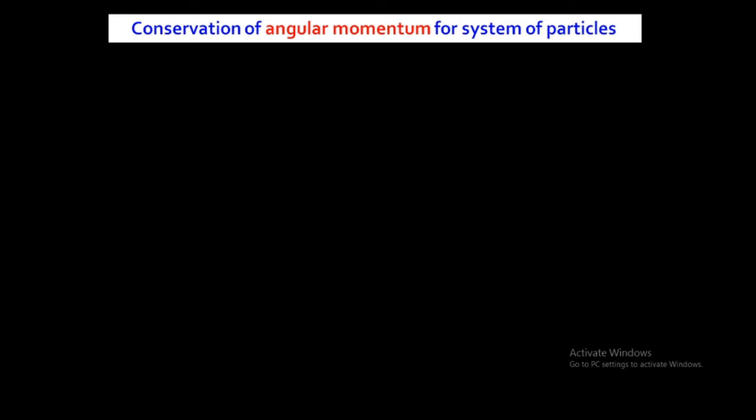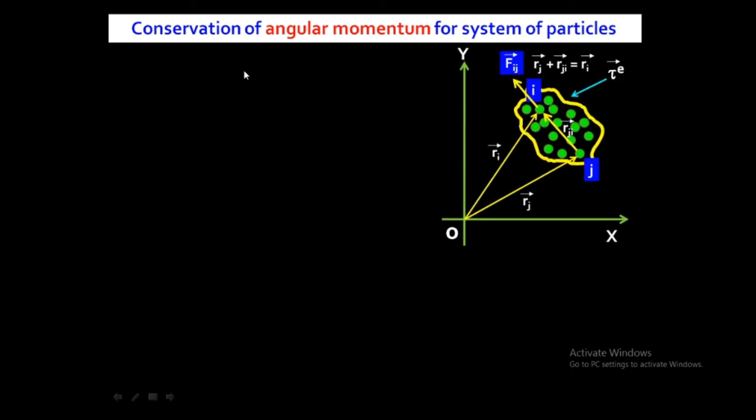Before going through its derivation, we will see one diagram. In that diagram we will see how the system of particles is represented. So see this diagram. This is a very easy diagram. This is the x-axis and this is the y-axis. Because x and y-axes are used to describe the position of the particle, that I already told when I was talking about the frame of reference.